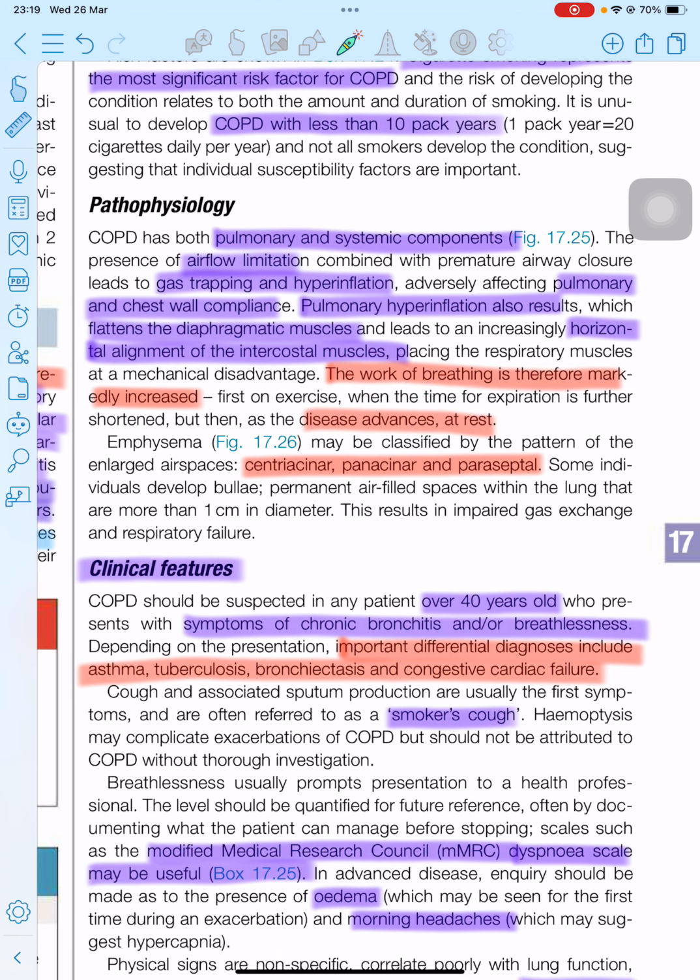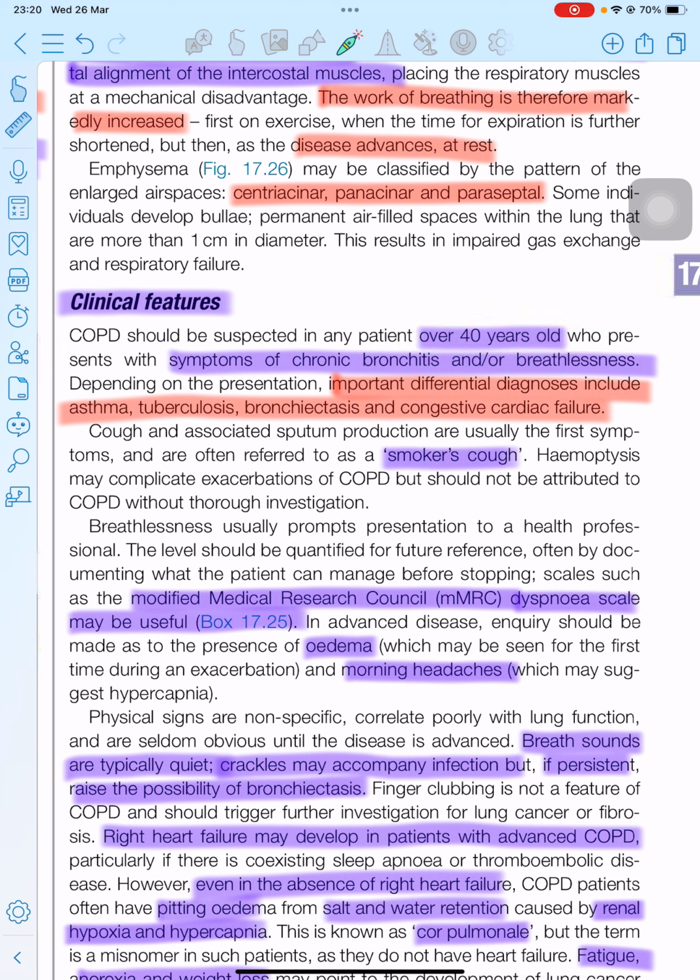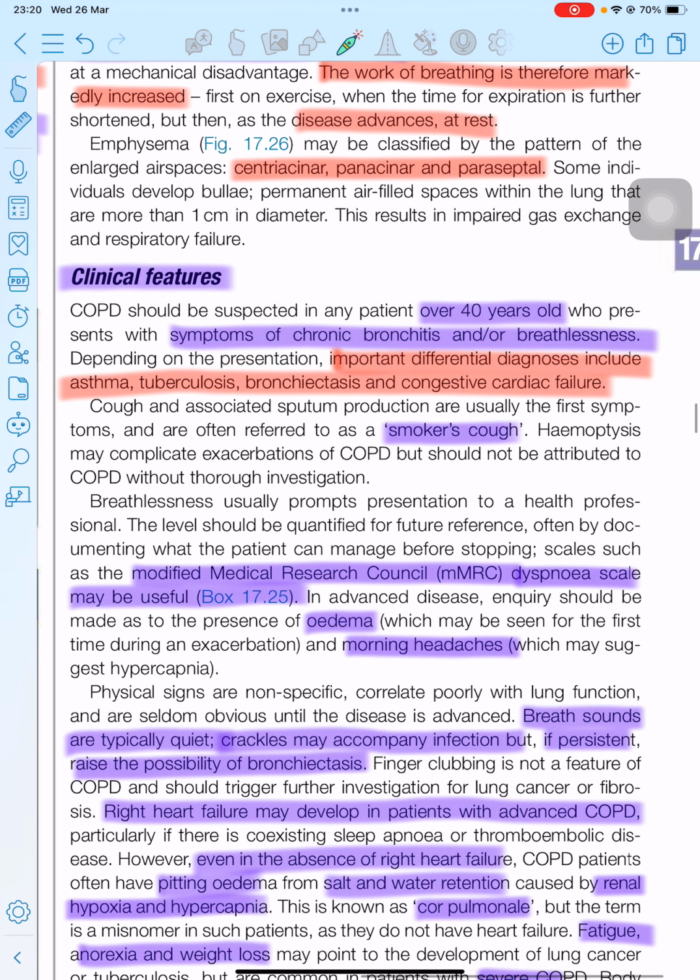Let's discuss the clinical features of COPD. COPD mainly occurs in patients over 40 years of age, and it can present with symptoms of chronic bronchitis and or breathlessness. Depending upon the presentation, the important differential diagnoses of COPD are asthma, which also includes chronic cough and dyspnea, tuberculosis, bronchiectasis, and congestive cardiac failure.